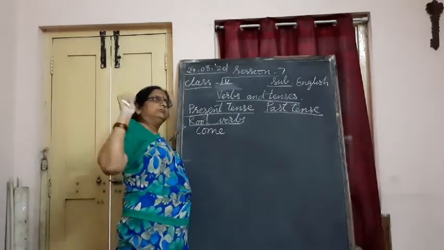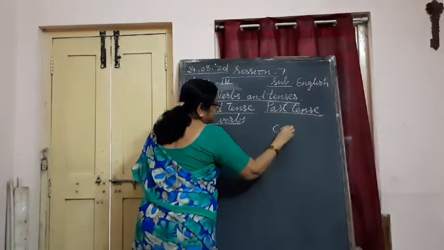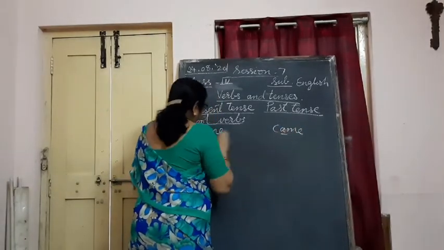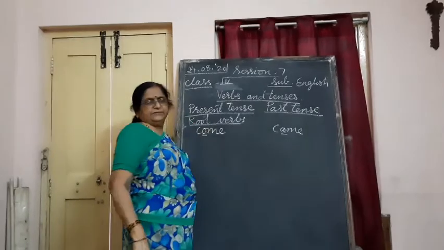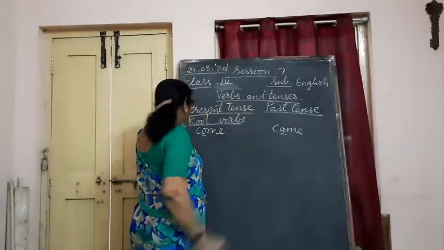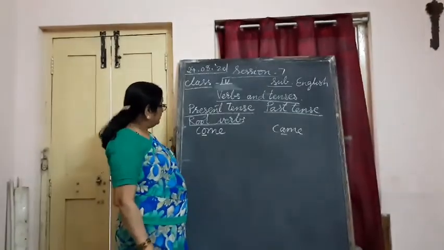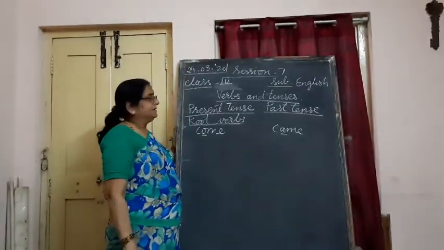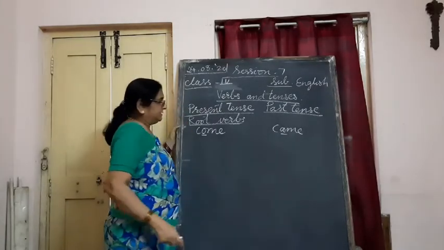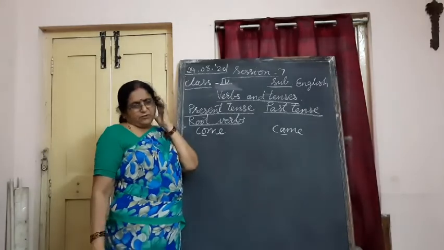Already you have gone yesterday: I came to your house yesterday. Only this one letter makes the difference. Here you are using O, there you are using A. Changing it will make a lot of difference in the case of verbs. Understand? So present tense verbs are in their original form.